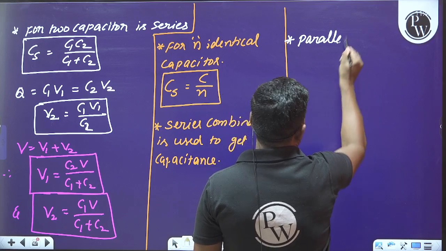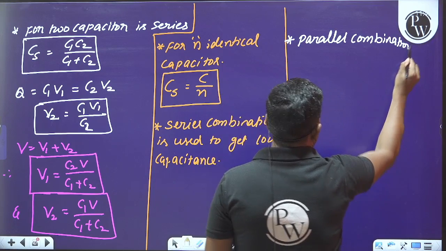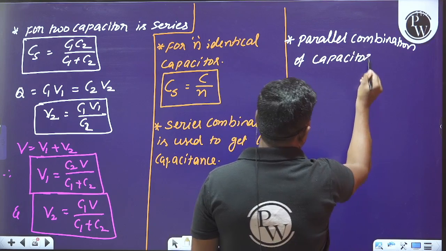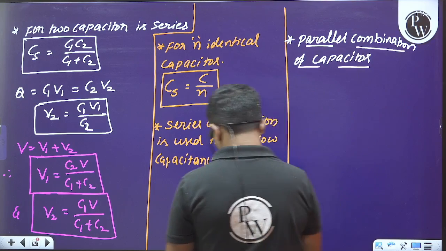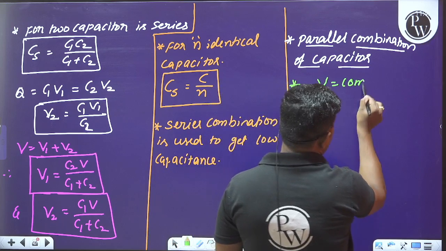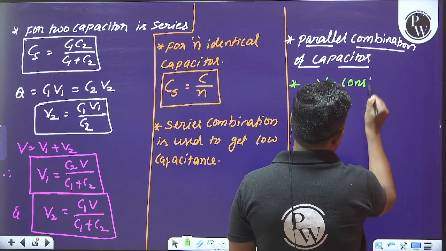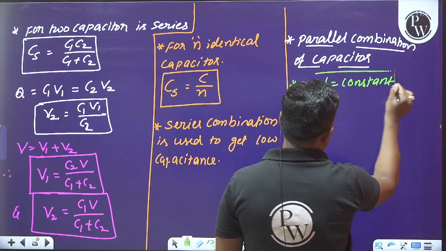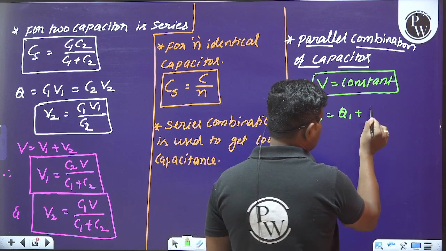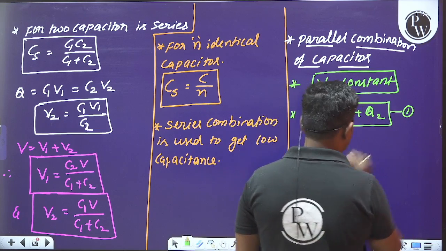Here, parallel combination of capacitors. Please make sure I am writing only important points. First one: in parallel combination, the potential difference will remain constant. And what can I say about the total charge here? Total charge will be equal to Q1 plus Q2. Let us call this equation 1.